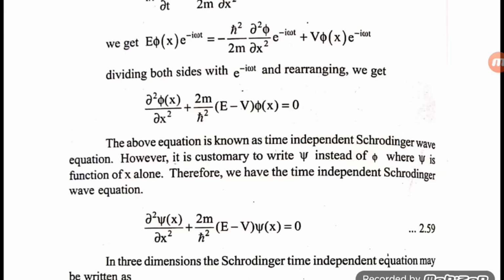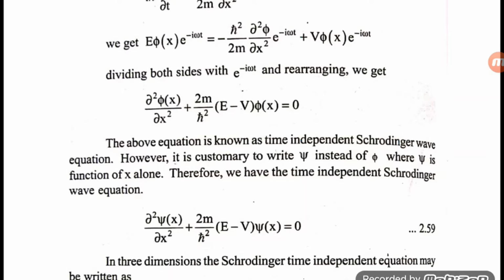However, it is customary to write psi instead of phi, where psi is a function of x alone. Therefore, we have the time independent Schrodinger wave equation dou square psi x by dou x square plus 2m by h cut square (E minus V) psi x is equal to 0.